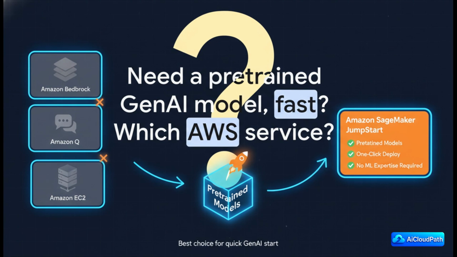So let's make this real. Picture this. You're sitting in a certification exam, or maybe your boss just dropped a new project on your desk. The mission is simple. Get a pre-trained generative AI model running, and do it fast. The clock is ticking. Which AWS service do you pick?